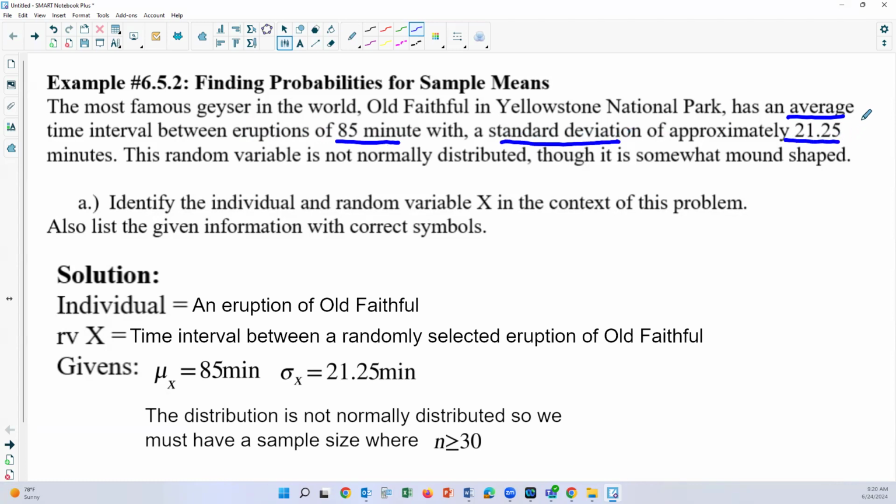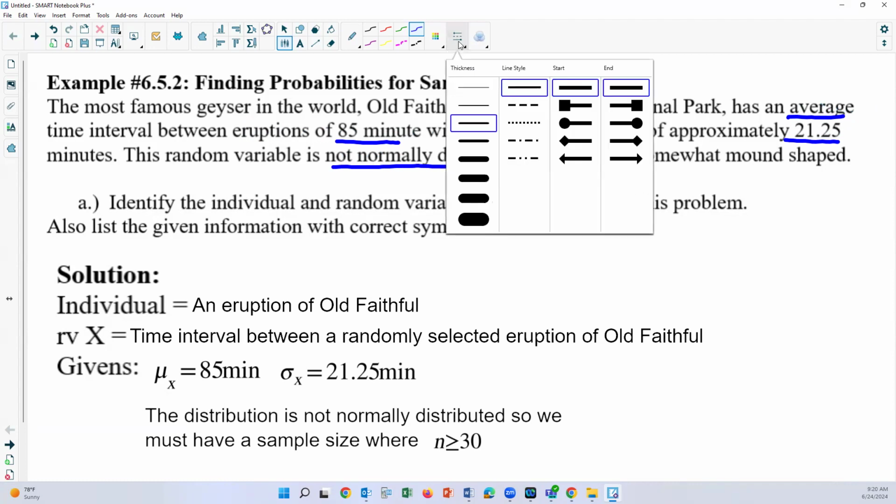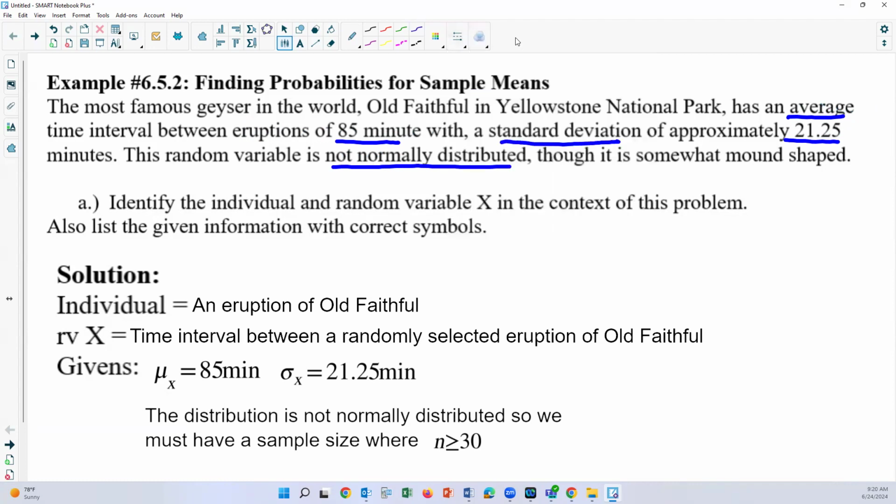So that's some important information. Notice also it states it is not normally distributed. So if it's not normally distributed, what that means is we need to have our n be greater than or equal to 30.